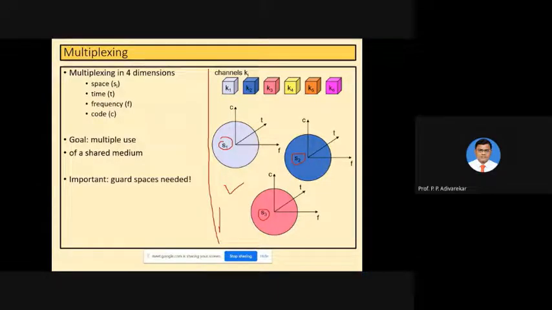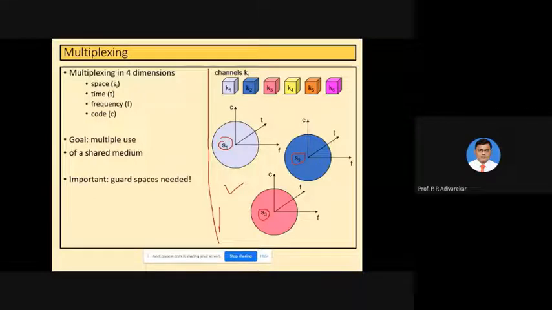Now, irrespective of the type of multiplexing, every multiplexing technique, we know, requires a guard space. In time division multiplexing, the guard space will be in terms of time. That means between two consecutive transmissions, a short period of time will be kept, and in that time there will be no transmission. In the case of frequency also, between two consecutive channels we have a guard band, that is a frequency band between two frequencies to avoid interference.